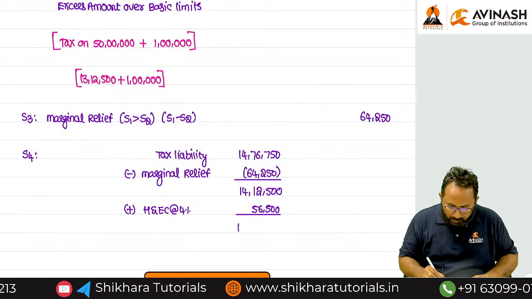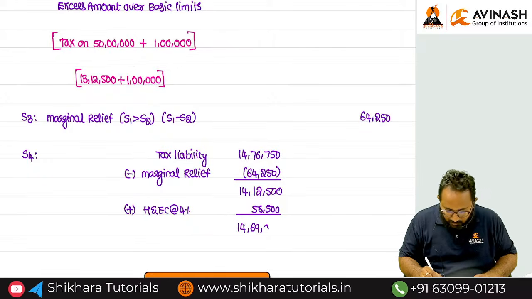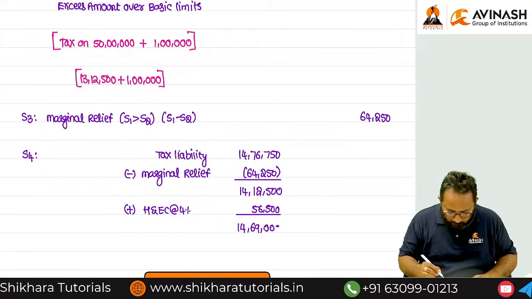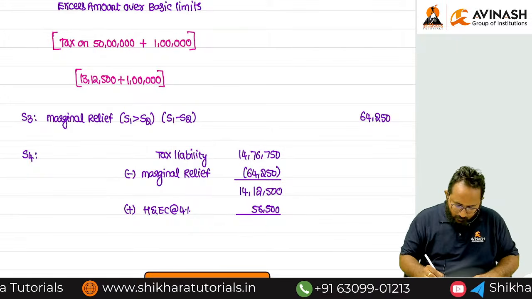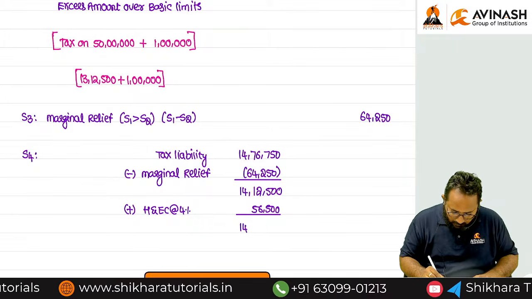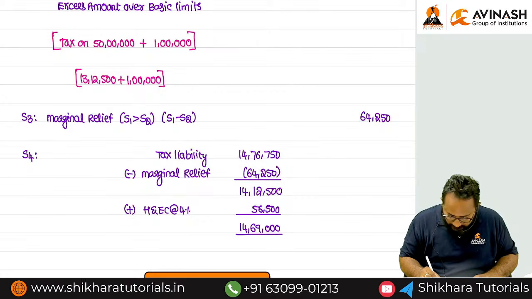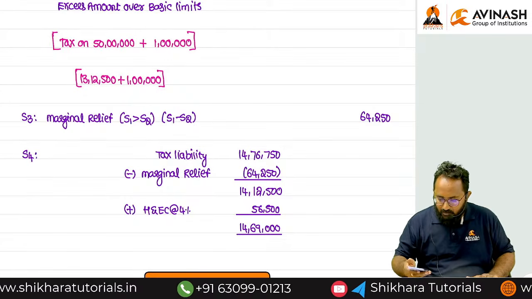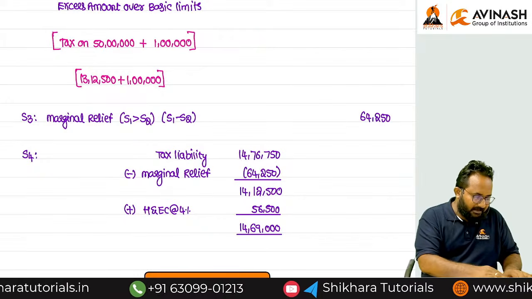Totally your tax liability is 14,69,000. Sir, this is the steps for calculating the marginal relief with the tax liability.